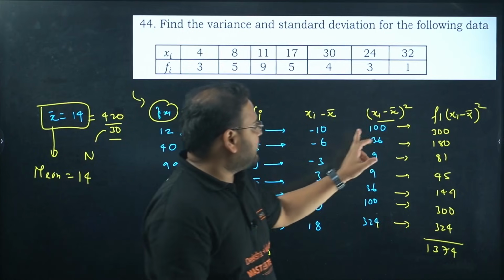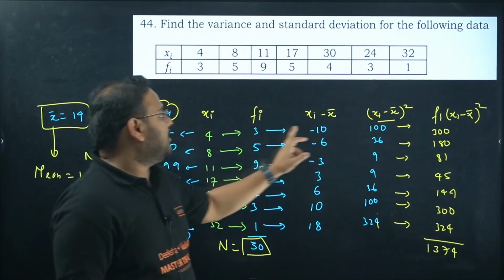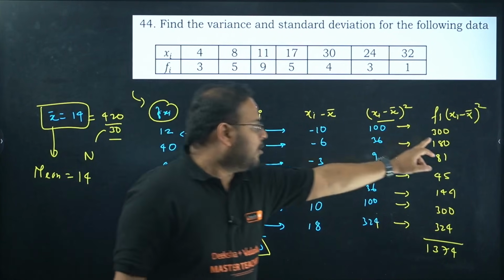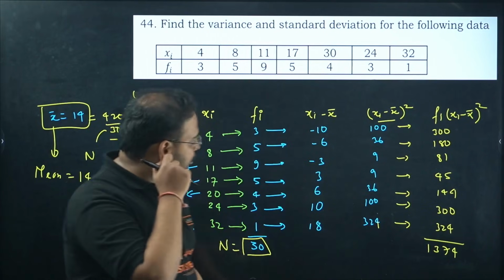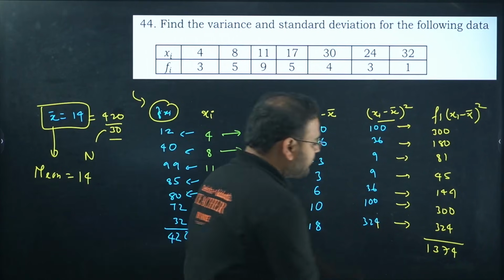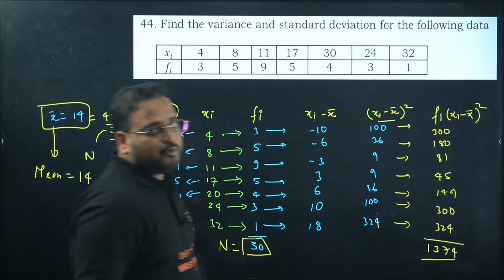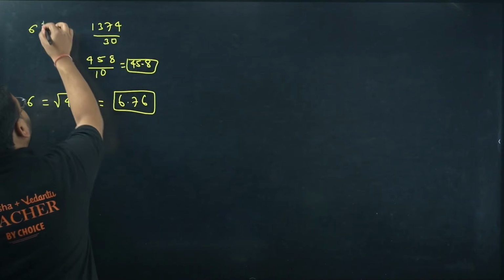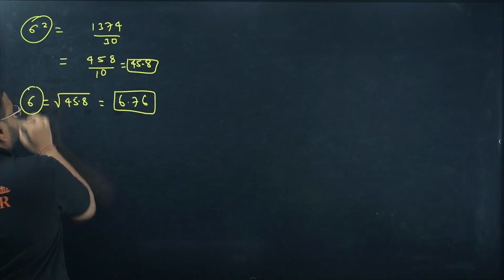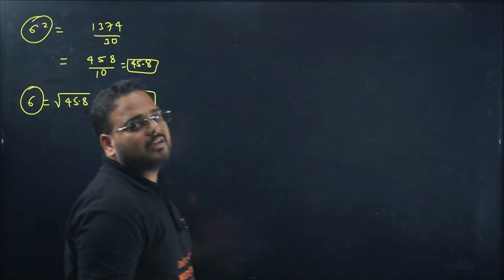If you take the multiplication of these values with fi, 36 into 5 is 180, 9 into 9 is 81, and so on till 324 into 1 is 324. Add them, you get 1374. Divide this 1374 value by 30, and you end up with your variance. Take the root, you get the square root value as standard deviation.